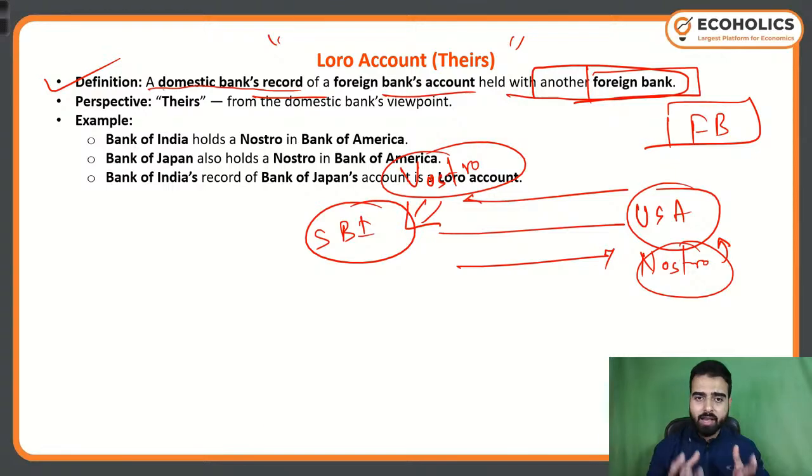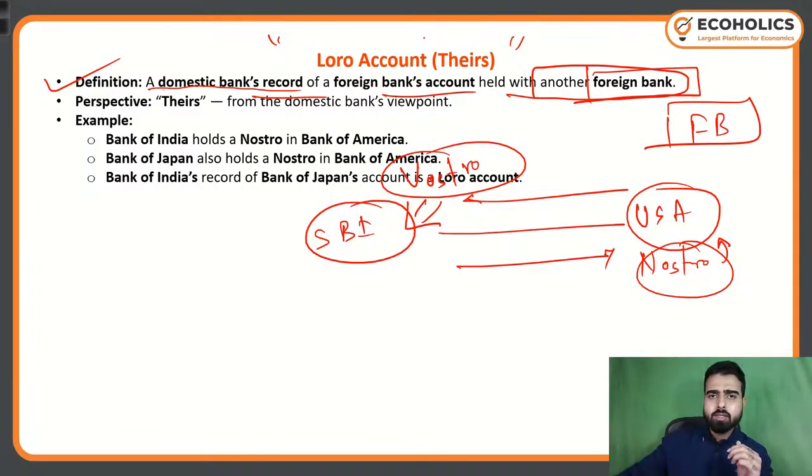For example, the US has a foreign bank account in India, in State Bank of India. That foreign bank will say, okay, the US Federal Bank is our own domestic bank. So our domestic bank has an account in State Bank of India, and we will keep the record of your transaction. This was the Loro account, nothing more.